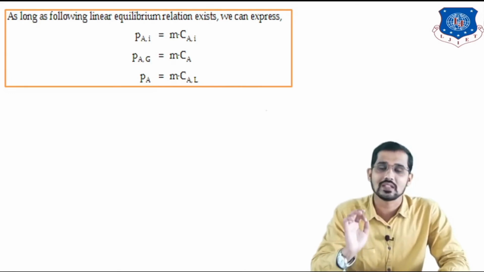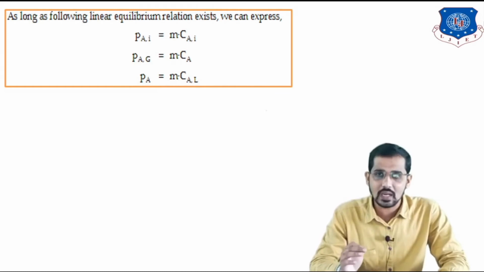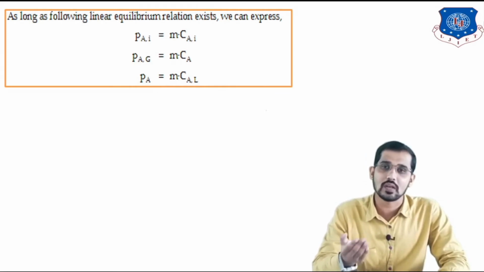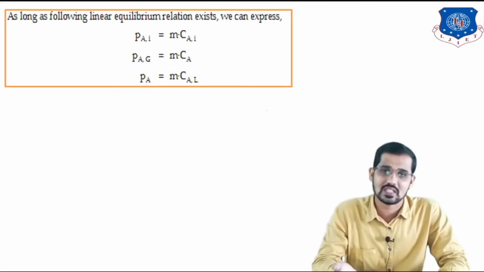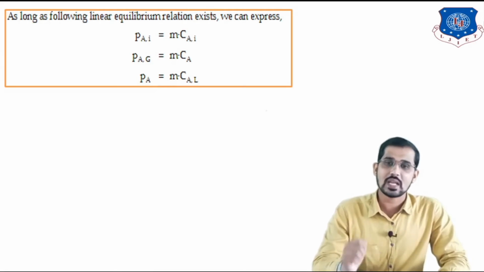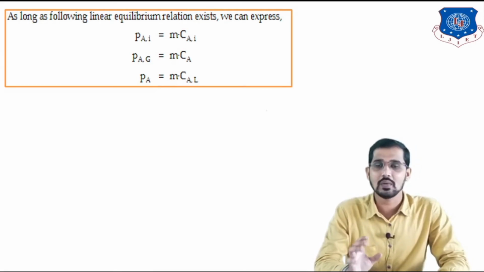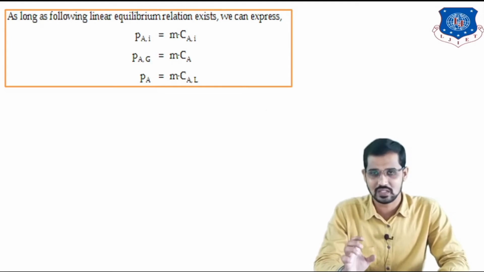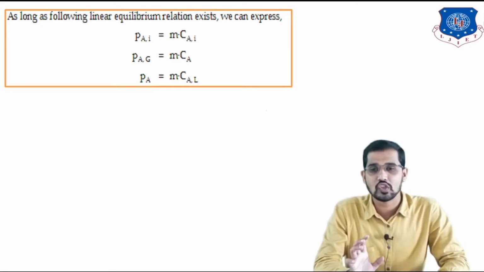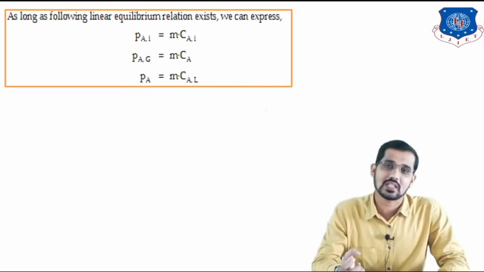So PAI, the partial pressure of component A at the interface, is directly proportional to CAI, the concentration of component A in the liquid phase at the interface, and M is the equilibrium constant. Similarly, PAG is directly proportional to CA, and M is the Henry's law constant or equilibrium constant. CA is the concentration of component A in the liquid phase at any point in the bulk of the liquid, and PAG is the partial pressure of component A in the bulk of the gas. Bulk means the inner part of the gas.